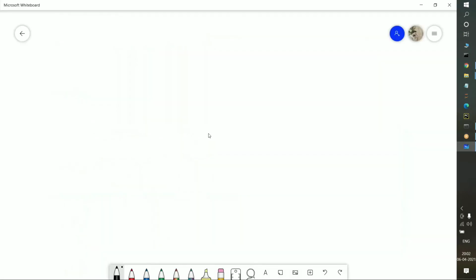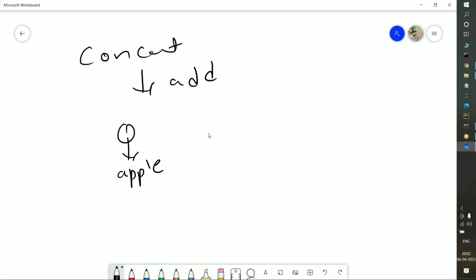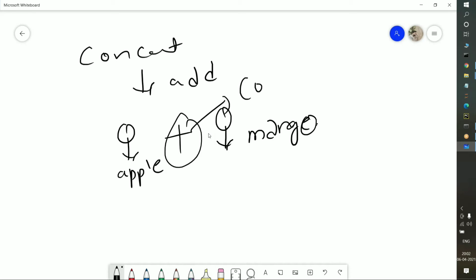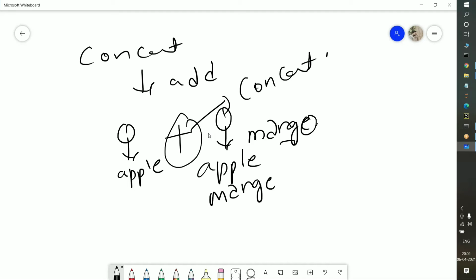If you want the theoretical side, concat is nothing but add. Suppose I have an apple, and suppose this is a mango. I want to add them. This add operation is nothing but a concat operation. So now apple and mango will become one list, with the help of this concatenation function.